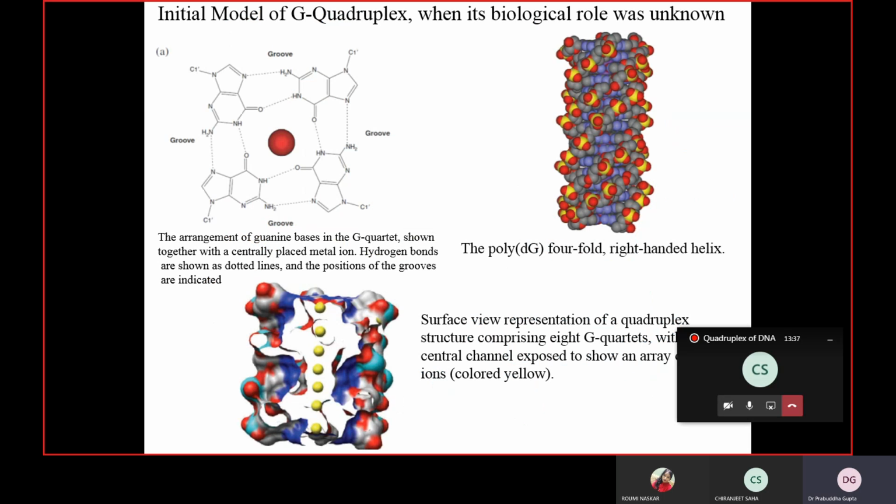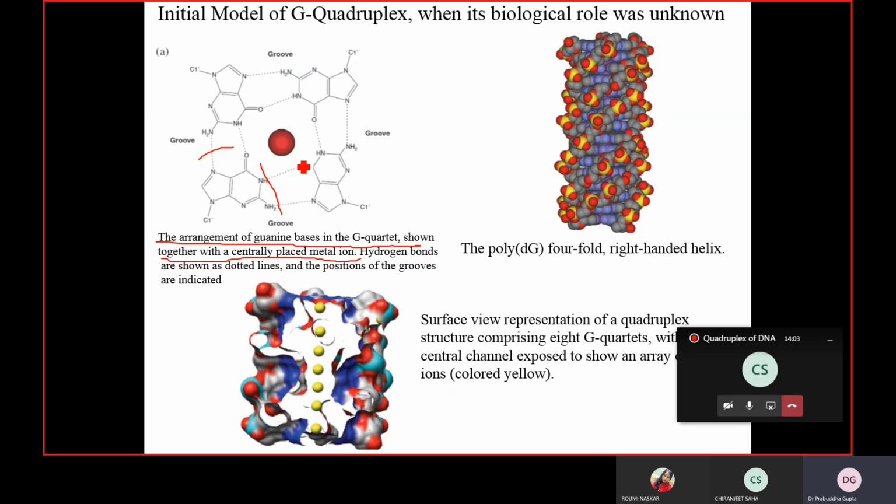So now this is the structural part in a nutshell. This is the arrangement. In the fourth strand, you have 4 guanines, and I told you the guanine has 2 surfaces, and both surfaces are used. It is like a square kind of arrangement forming the bonds. The metal ion lies inside, and the arrangement of guanine bases in the G quartet is shown together with the centrally placed metal ion.